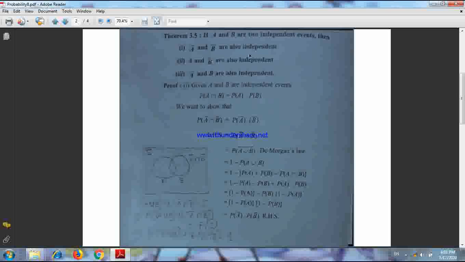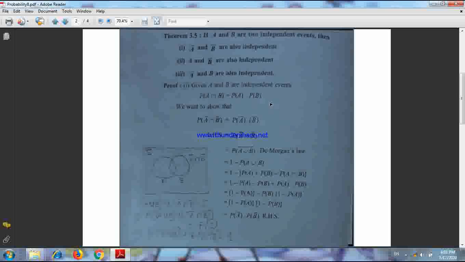A bar and B bar are also independent. Sometimes it is given that A complement and B complement are also independent. Same meaning. Then to prove that A and B bar are also independent, and third one, A bar and B are also independent. Now given that A and B are independent, that means this information is already given to you,